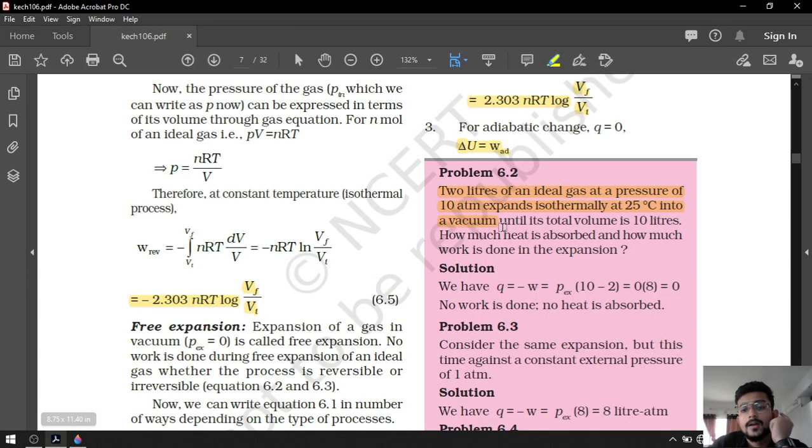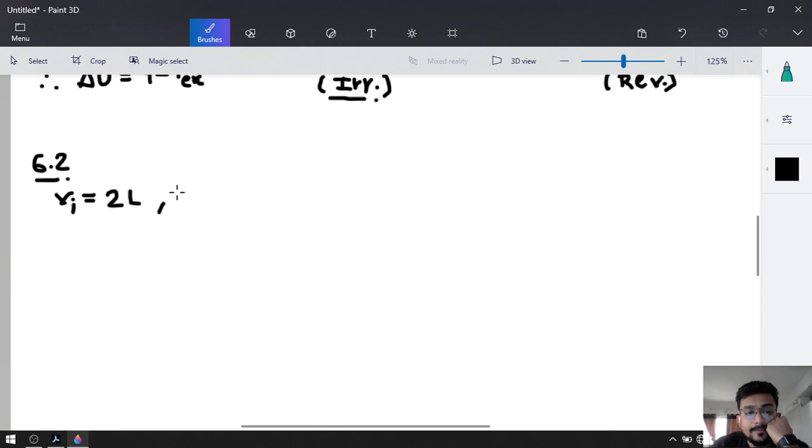Its total volume becomes 10 liters. That means it's our final volume. So Vf is equal to 10 liters.